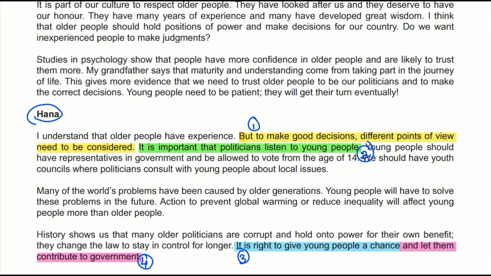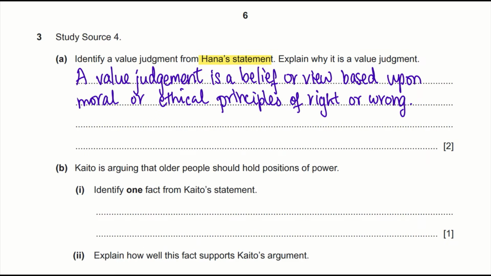It's important that politicians listen to young people, to give young people a chance and let them contribute to government. You can't judge whether these are right or wrong, so they're value judgments. So just pick one of these and write it down over here. Remember to give only one because we only require one. And always write the definition of what you're asked, like value judgment, then bias, the definition of bias, opinion, fact, like that.